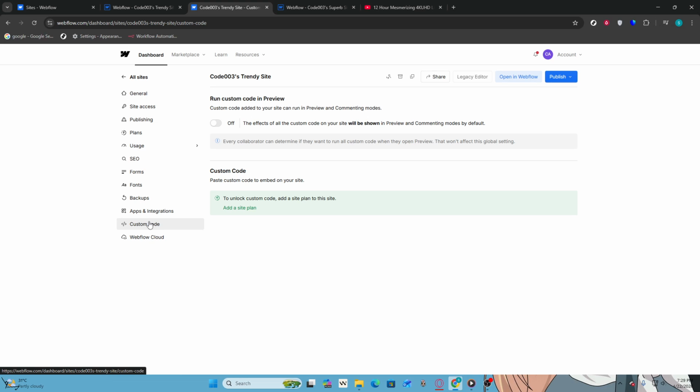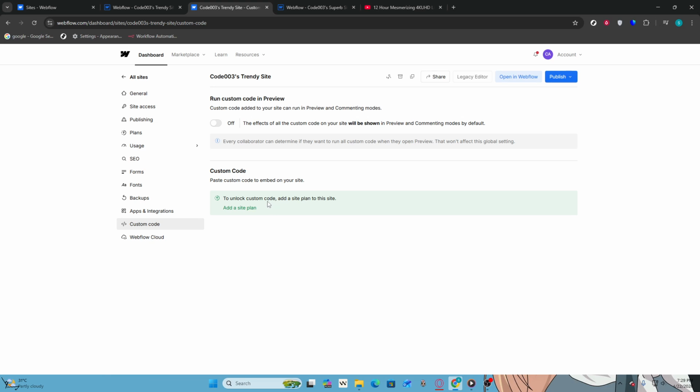At this point, you will see a message prompting you to paste custom code to embed on your site. This is where you can add any HTML, CSS, or JavaScript you wish to include. Be cautious and ensure that the code you paste is correct and properly formatted, as errors can lead to issues